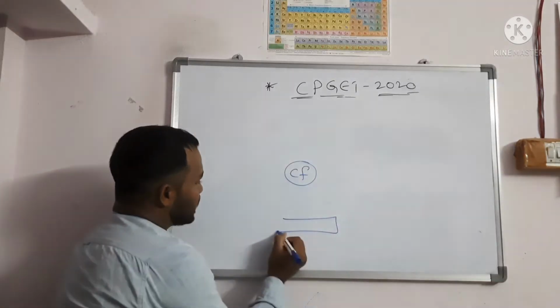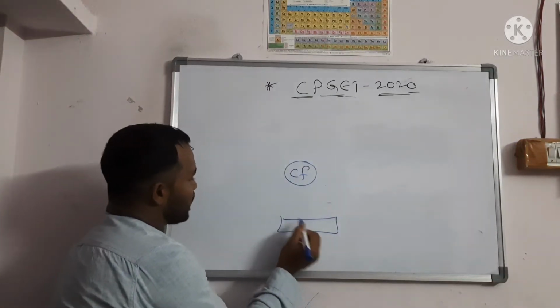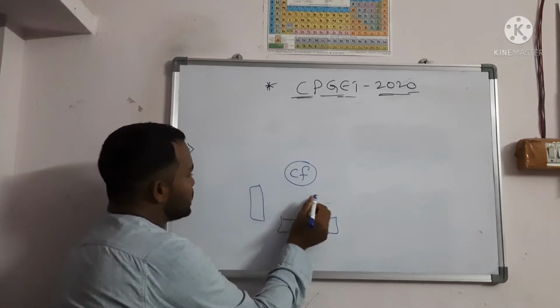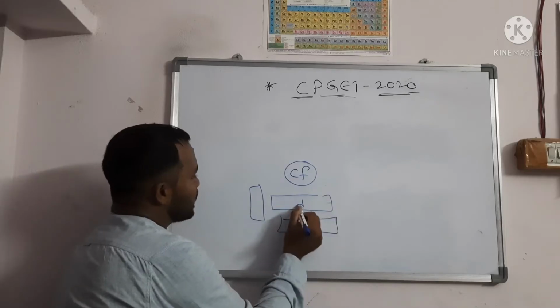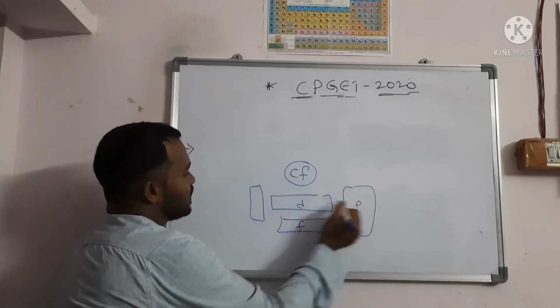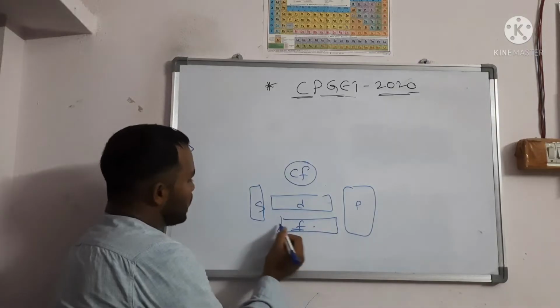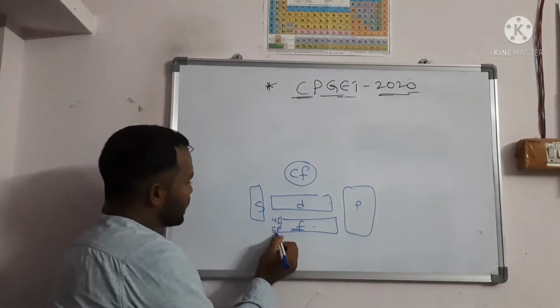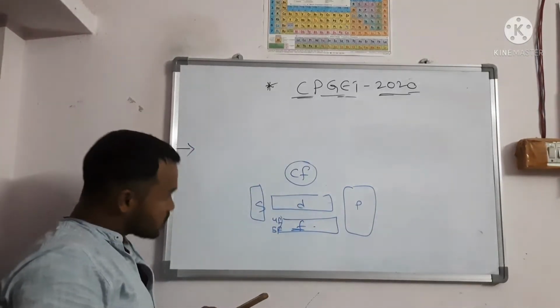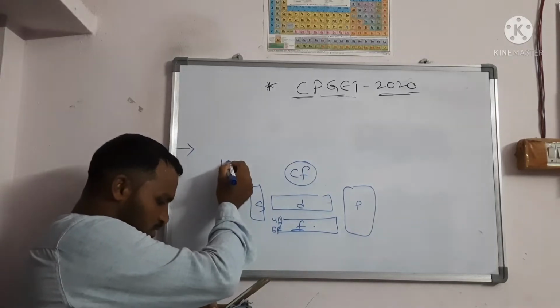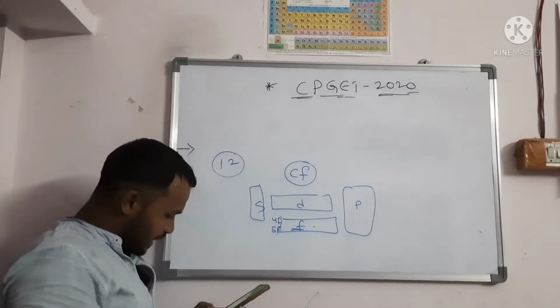So if you write, californium is an F block element, this is S block, all these are D block, here P block is there. So californium is a 5F group element. So this is question number 12. Next question.